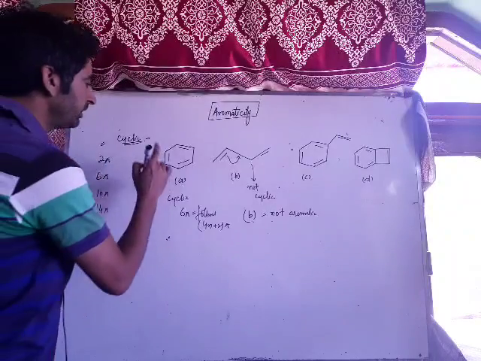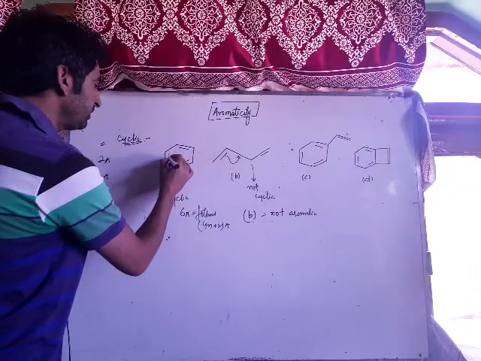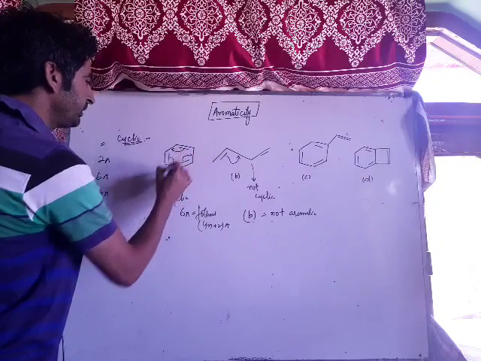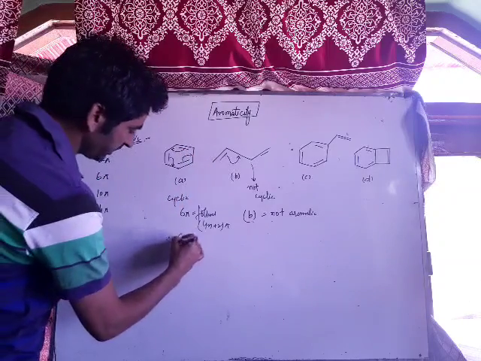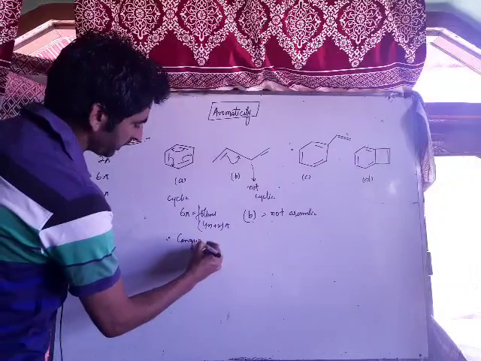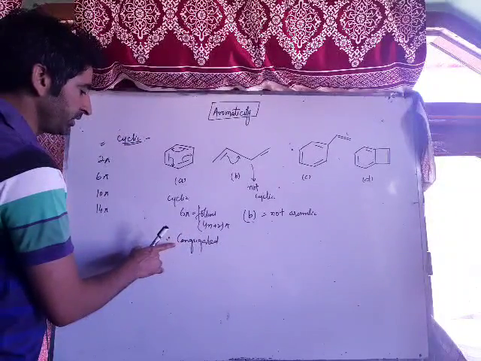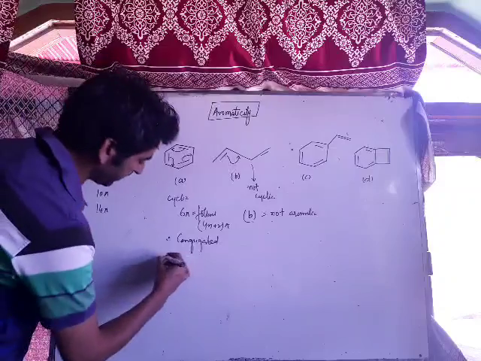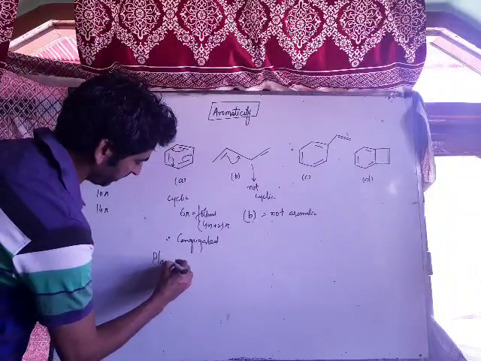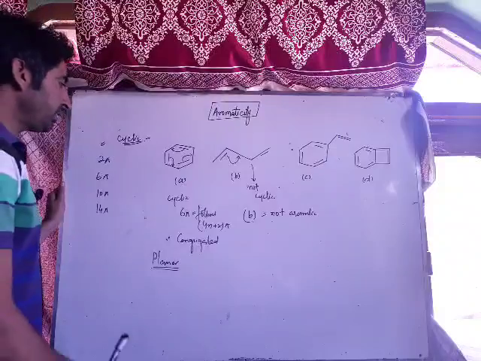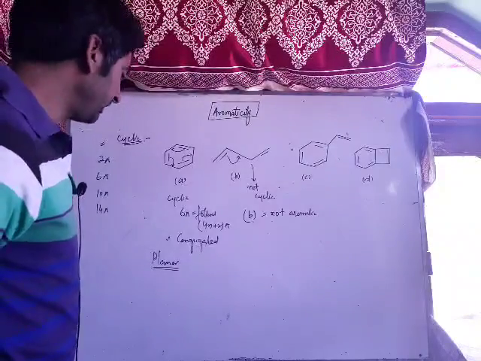Now third, is there conjugation? Yes, there is conjugation. We can shift this double bond over here. We can shift it over here. Means all the conditions are satisfied. Compound is cyclic, follows Huckel rule, it is conjugated. Now what about planarity? Is the compound planar or not? How can you check planarity of the molecule? Let us discuss planarity of the molecule.